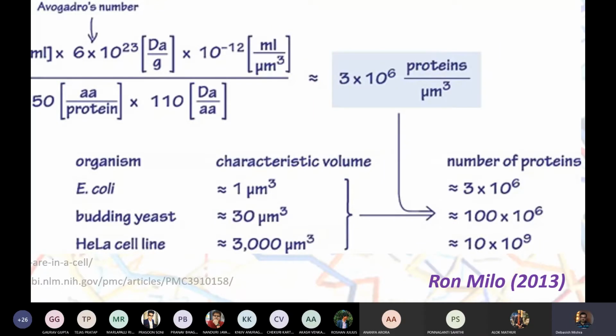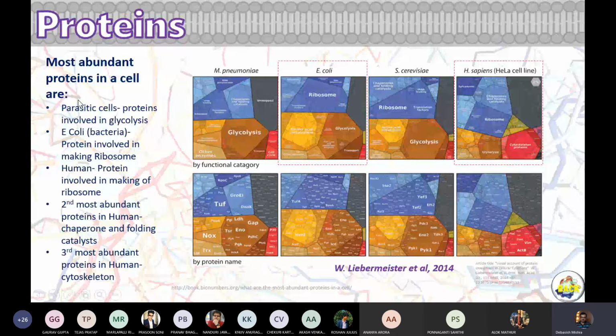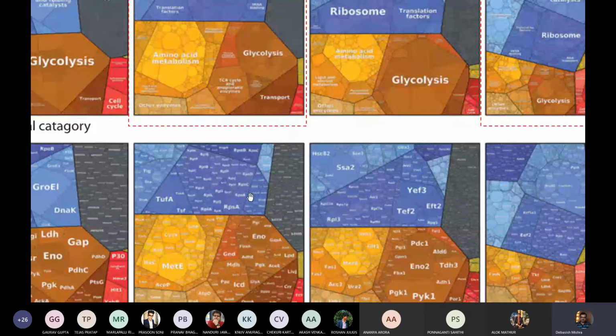Now let's see what the basic types of proteins are that cells can have. What are the most abundant proteins? Here is a graph which looks like a mosaic tile, but here are the names of the proteins.